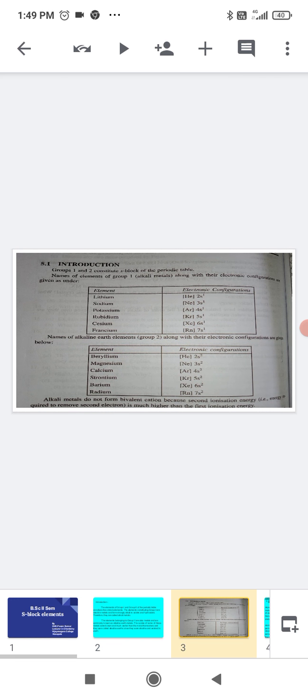So here you can see the elements present in the first group: lithium, sodium, potassium, rubidium, cesium and francium. The elements present in the second group, called alkaline earth metals, are beryllium, magnesium, calcium, strontium, barium and radium. The last element of both groups, that is francium of the first group and radium of the second group, are both artificially prepared elements. And radium, as you know, is a radioactive element.